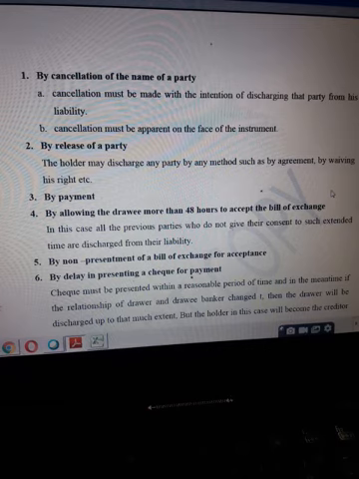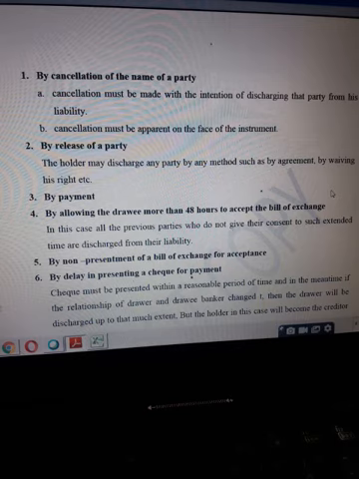Or second can be by release of a party. Release of a party means the same thing, by waiving the right against a specific party or by renunciation of any party's liability. So in case the holder has cancelled the name of any one of the intervening parties but not the primary liable party, in that case, like in my example there was the name of X also, if you cancel the name of X, then X gets discharged, but the instrument is not discharged. Anil is still supposed to make payment.